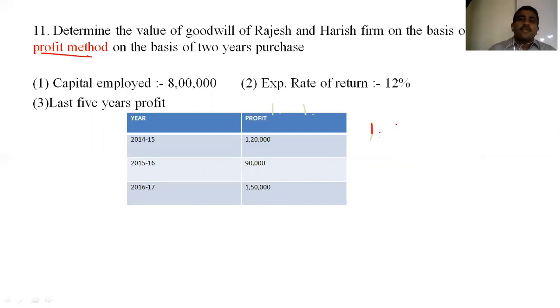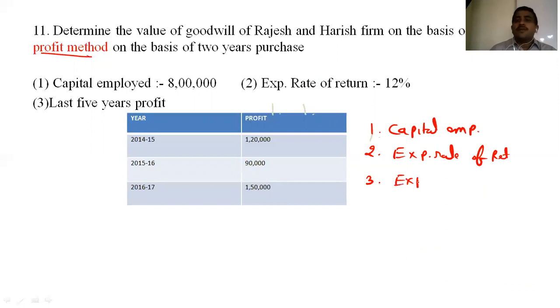The first step is again the capital employed. What is the second step? Expected rate of return. Yes. What is the third step? Expected profit. Fourth step, average profit. Now we have to decide which average profit. You can see that here it's 1,20,000.